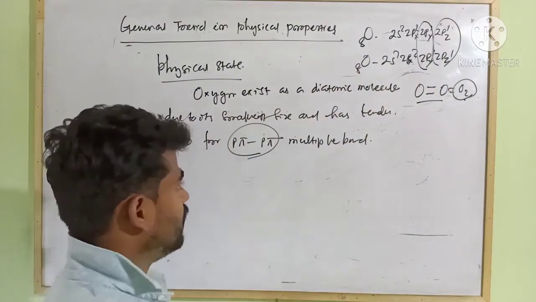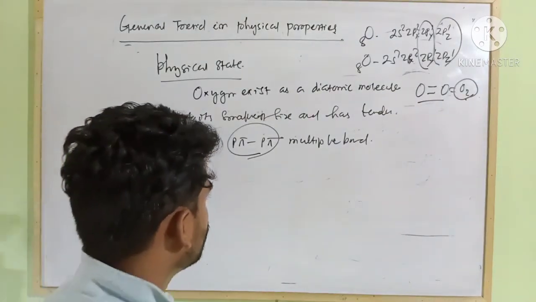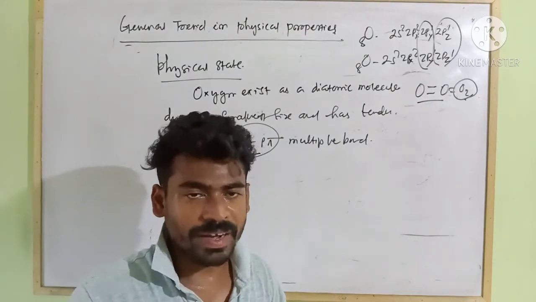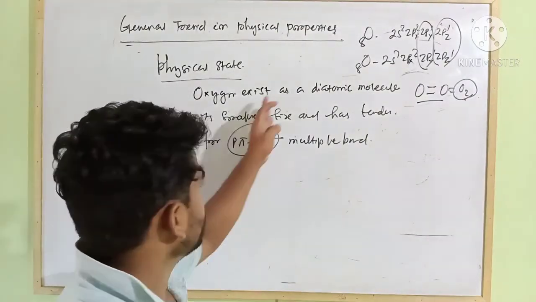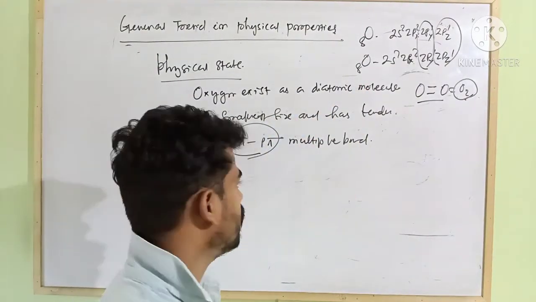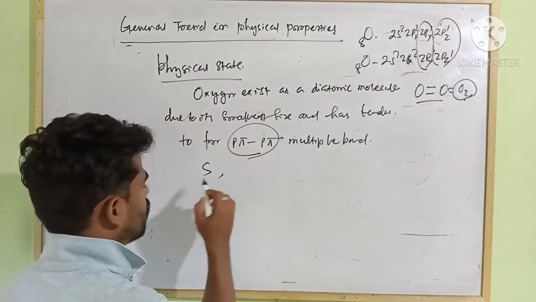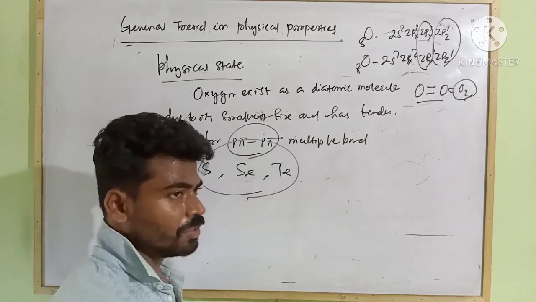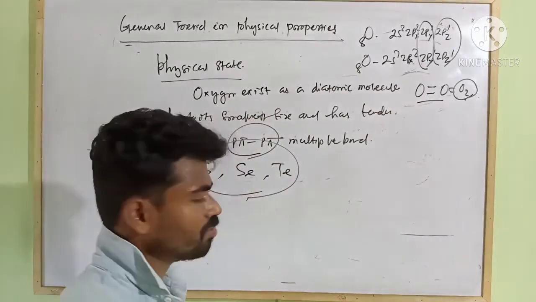Due to less van der Waals force of attraction, because oxygen is of smallest size, it exists as a diatomic gas. Due to weak van der Waals force of attraction it exists in the form of gas. While other elements, sulfur, selenium, tellurium, due to their larger size,